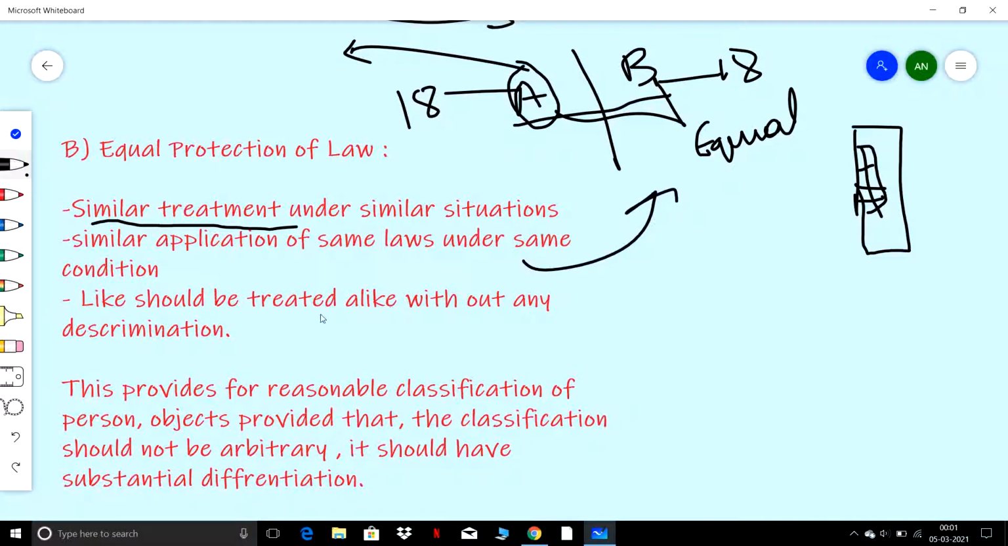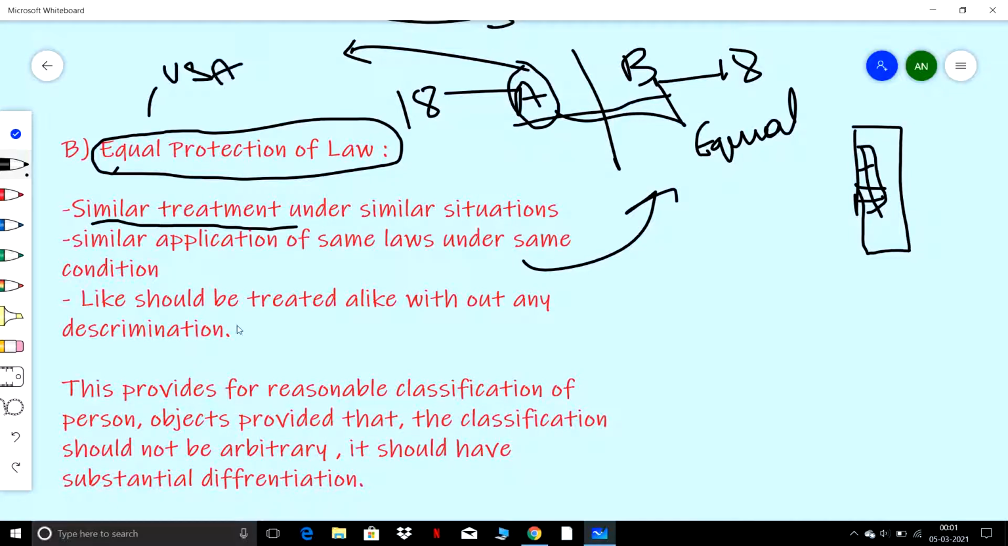Like should be treated alike without any discrimination. The same person should be treated similarly, and the unequals should be treated differently based on the situations. So the main thing of equal protection of law, which is derived from the USA. Okay, let me explain clearly now. Why equal protection of law?